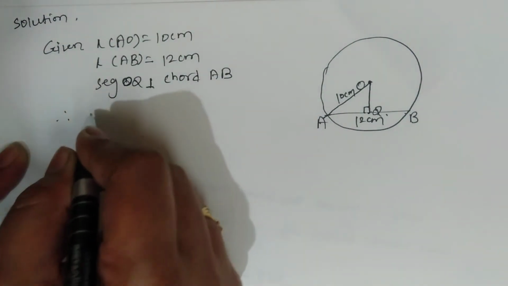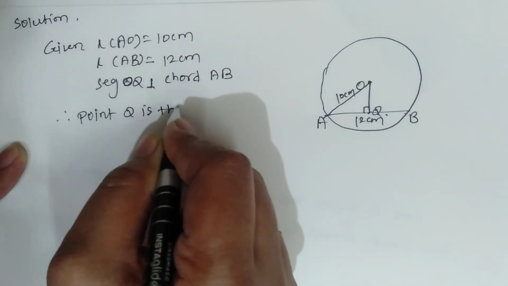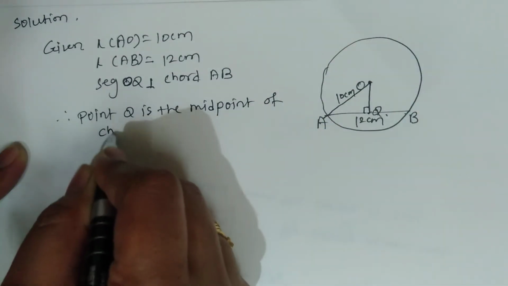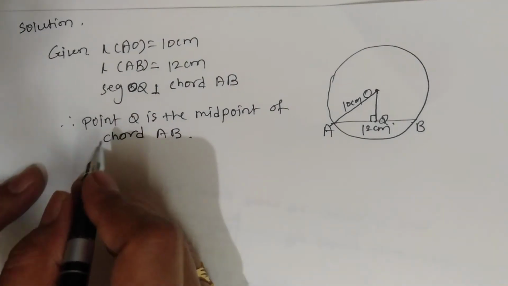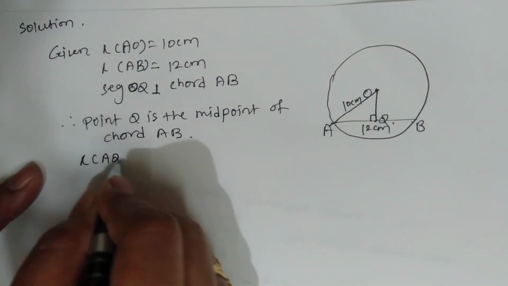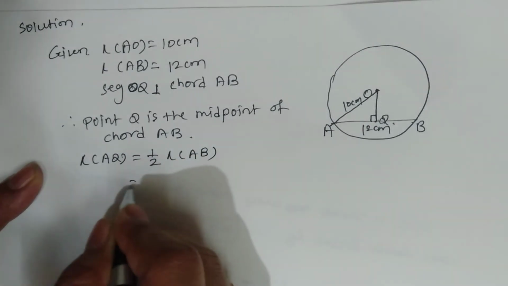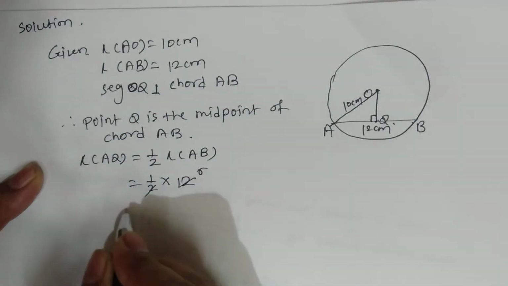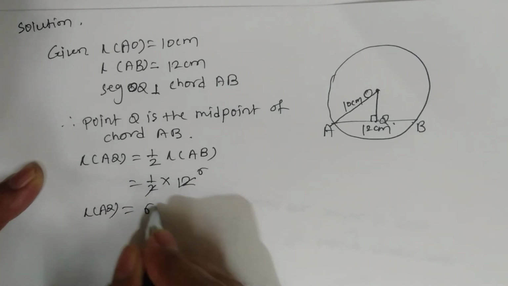So therefore point Q is the midpoint of chord AB. So by using the first property, length of AQ is equal to half of the length of AB, and we know the length of AB is equal to 12 centimeter. So 2 6s are 12, that is length of AQ is equal to 6 centimeter.